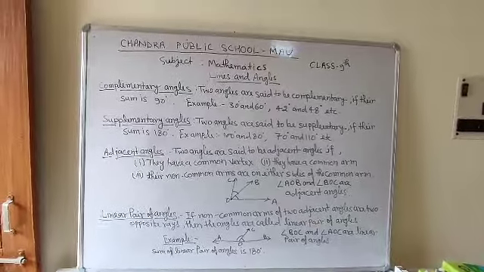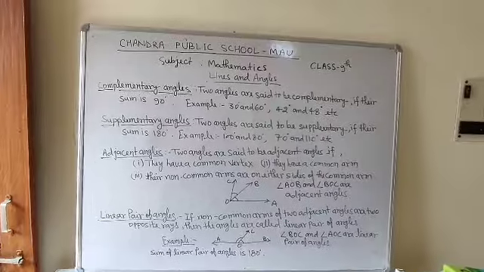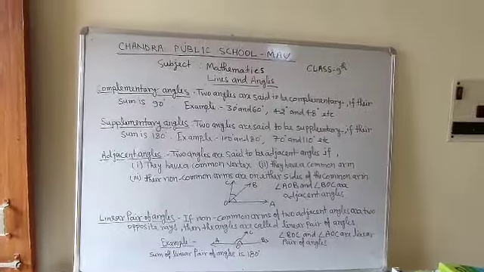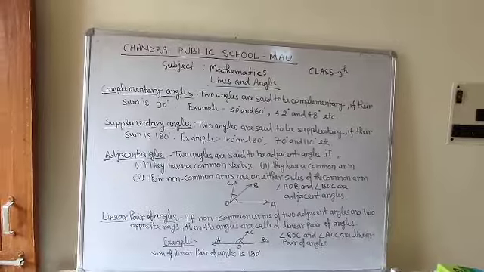In the same way, 70 degrees and 110 degrees: the sum of both angles will be 180 degrees. So that's why 70 degrees and 110 degrees are supplementary angles.